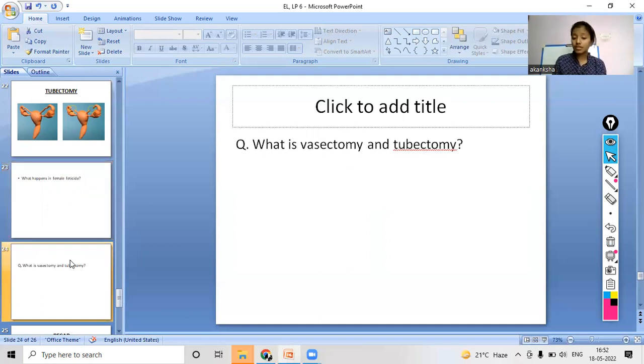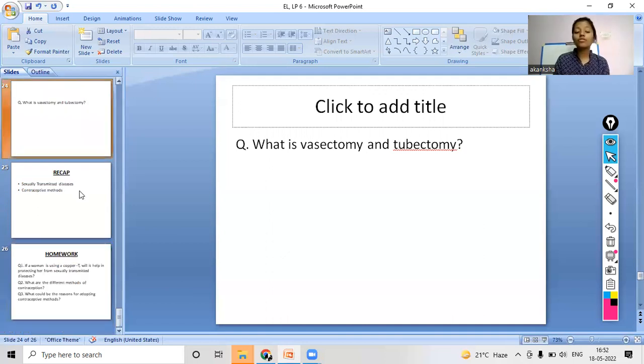So what is vasectomy and tubectomy? You have to explain it in detail. For this, I will give you 10 seconds and you have to answer in the chat box. What is vasectomy, what is tubectomy, where is it happening and what is actually happening in it. All the details you have to write in the chat box. So now your time starts. Okay, yes, I can see the right responses. Yes, very good.